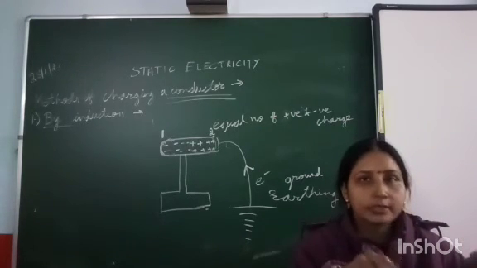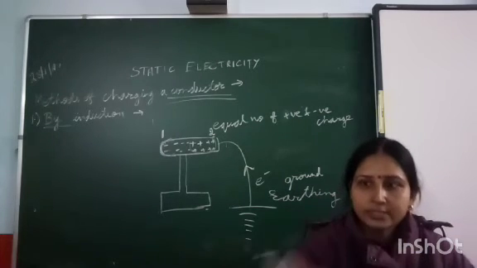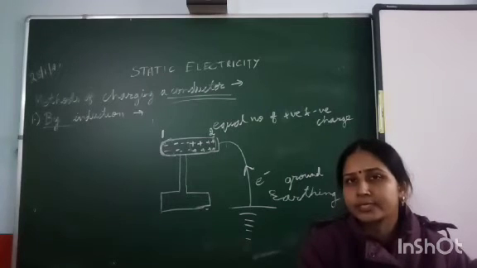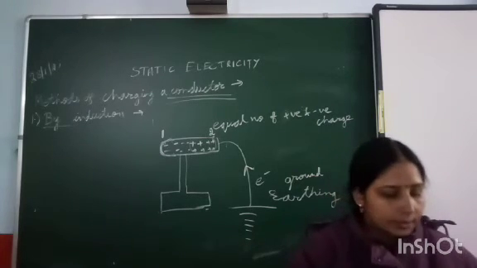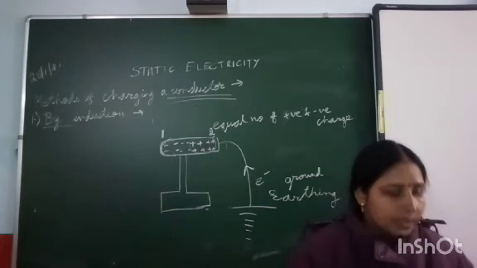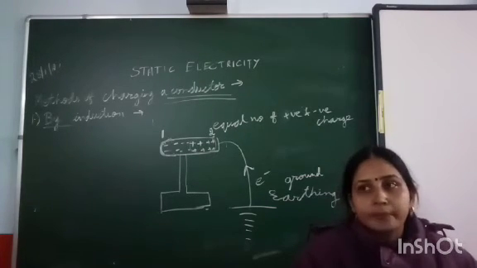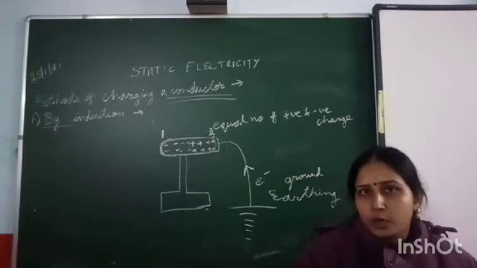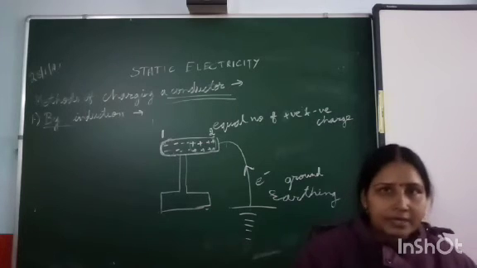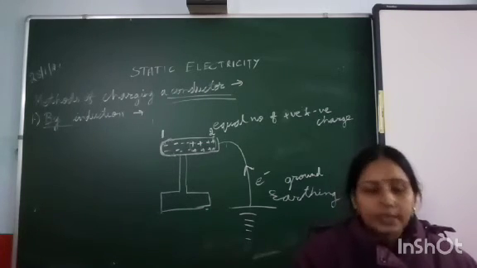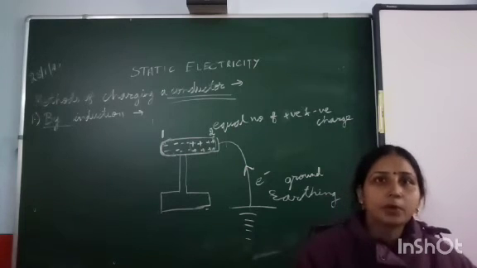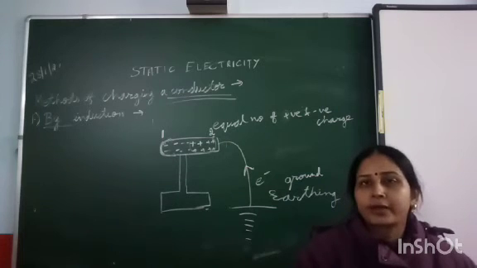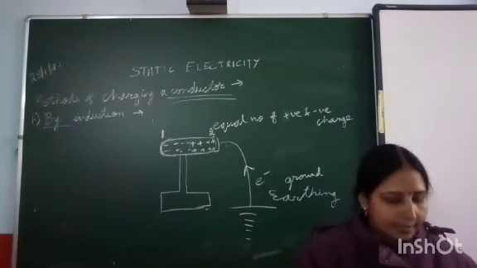While in induction, the charge is not shared. Whatever is the number of charges on the glass rod, the same number of charges was developed on the metal rod. Third thing, in conduction, the charge on the uncharged body is of the same type. If the charged body was positive, then the metal rod will also become positive and vice versa. While in induction, if the charged body is positive, then we acquire negative charge on the uncharged body.